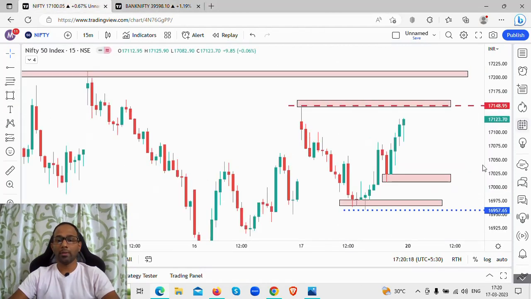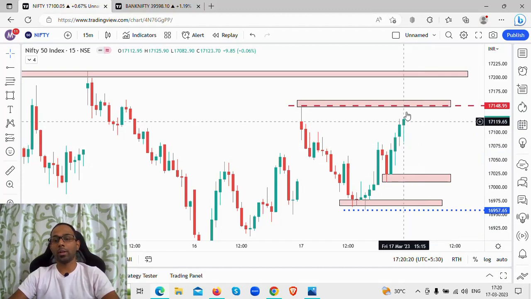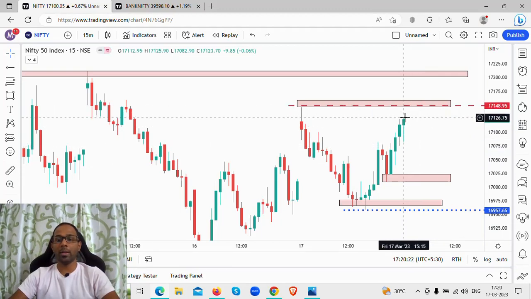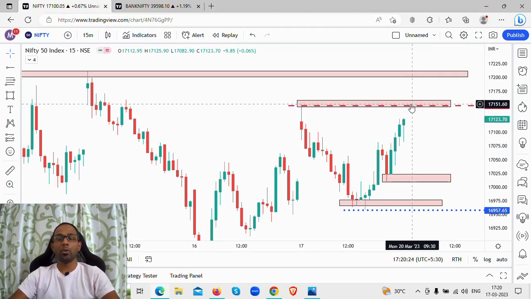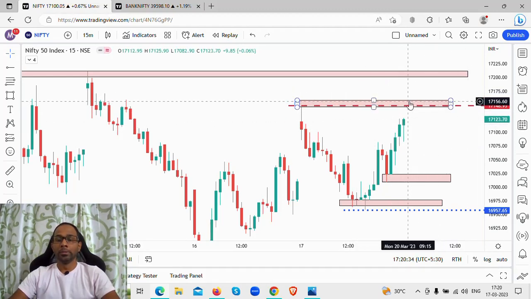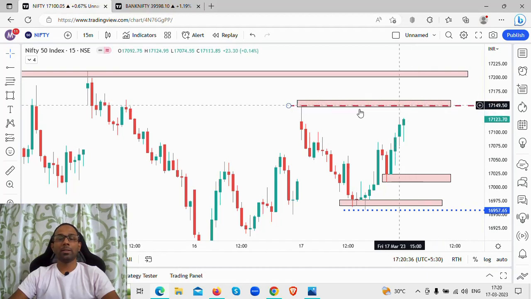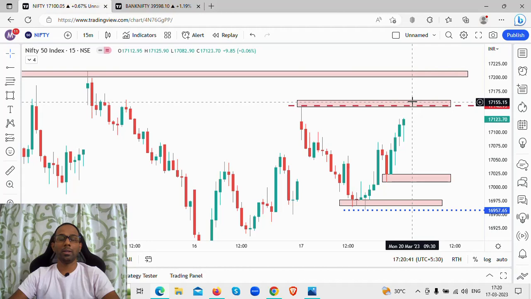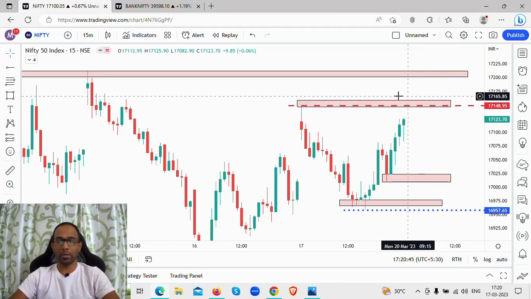Now the levels that I'm going to look at shorting: on Nifty, if there's a gap up opening to 17,150 or 17,160 levels, and there is selling coming in on Bank Nifty. If I see any kind of candle showing me there is selling happening, then I will look at selling Bank Nifty at the 17,150 to 17,160 level, placing my stop loss above this particular level.